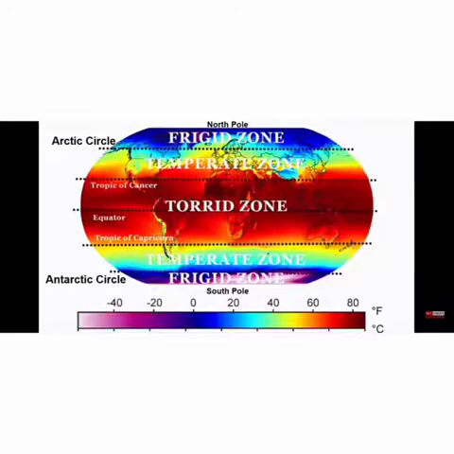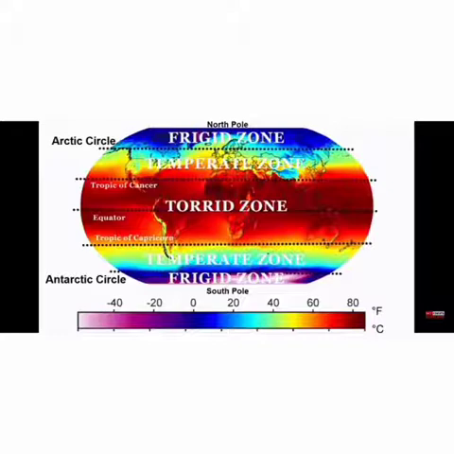See children, earth has basically three kinds of climatic conditions. These are the tropics or torrid zone, the temperate zone and the frigid zone. In these zones we have many countries which experience almost the same kind of temperature. So one after another we will discuss them now.